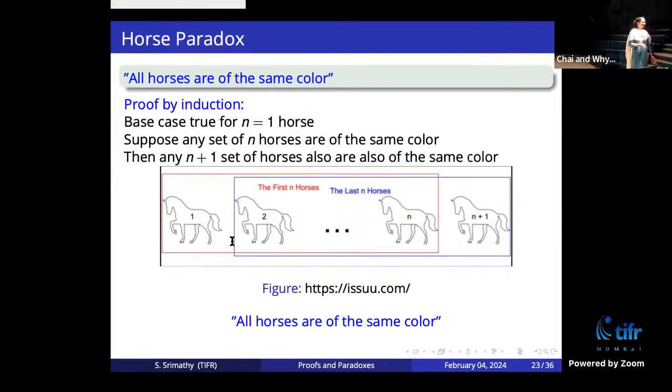Crows. All the crows are black. We know that it is true, but this proof doesn't apply there anyway. If you agree with the base case that 3 crows are black, then we can establish that. The same with horses. If you agree that any 3 horses are the same color, then you can, but it's not true. So this is a wrong proof.